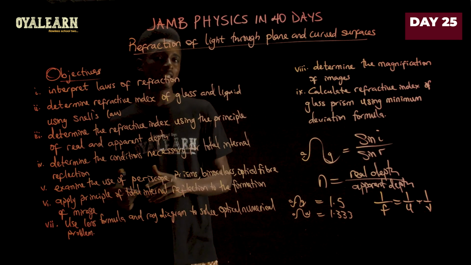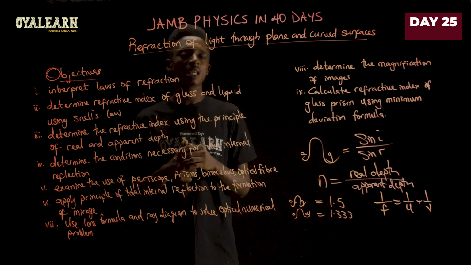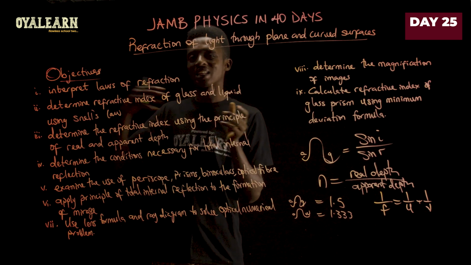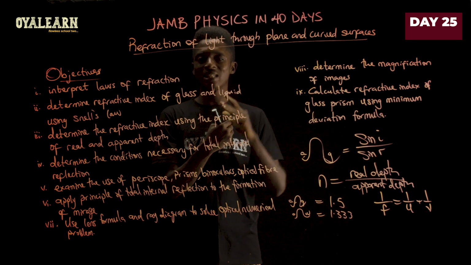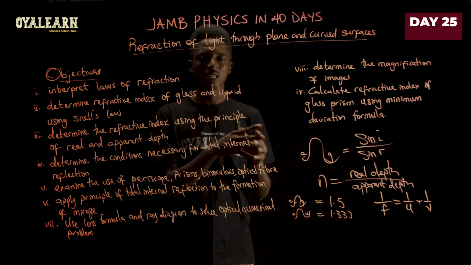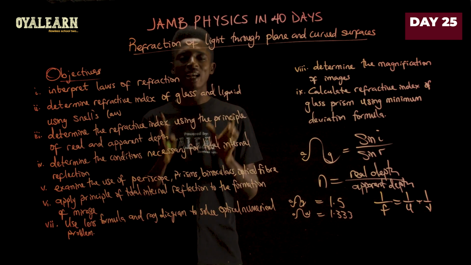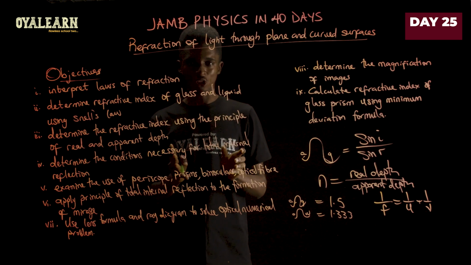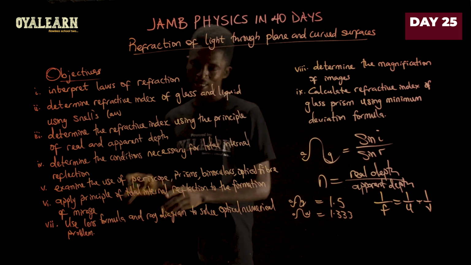So all the things we talked about when we're talking about the concave mirror, you can apply the same thing to a convex lens, where they form real images as long as you are at the focal length and beyond it. But the moment you go between the focal length and the pole of the lens, you then form virtual images. Whereas for the concave lens, you are always going to get virtual images. So that's how it works in the case of lenses.